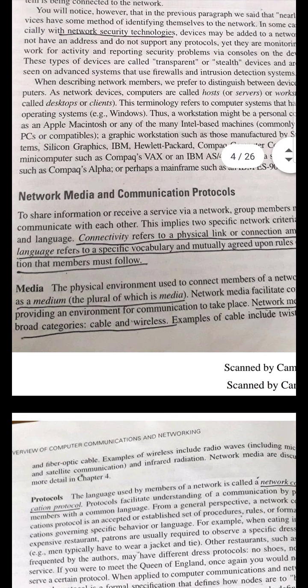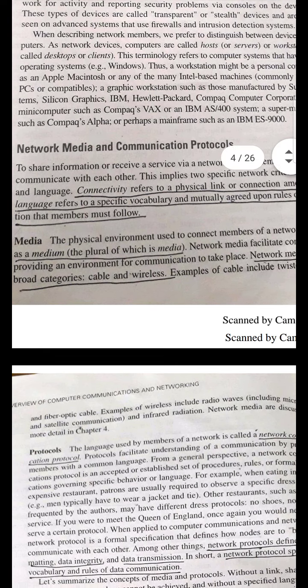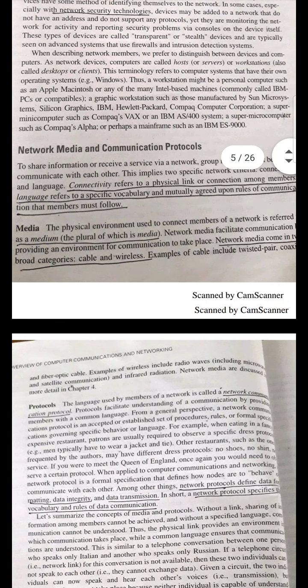And media: the physical environment which is used to connect the members of a network is referred to as the medium, or the media. Two categories of media are there generally, that is using cables and using wireless devices. Using cables can also be treated as guided media, and unguided media or wireless networking is also there.